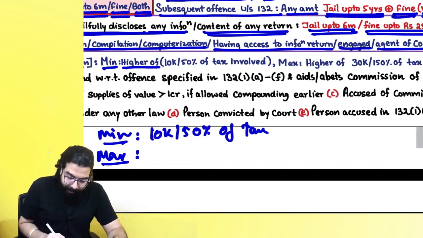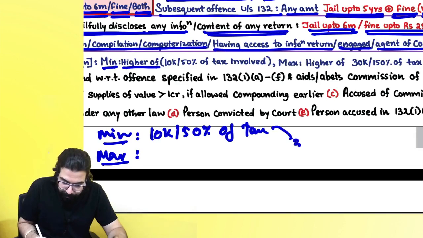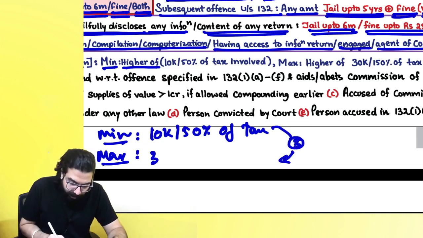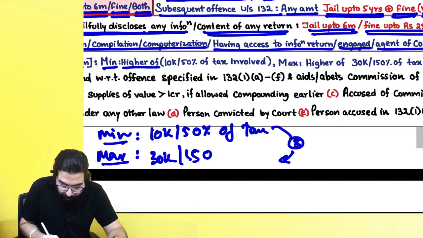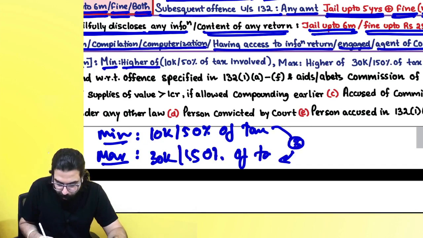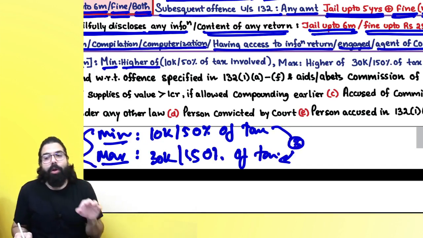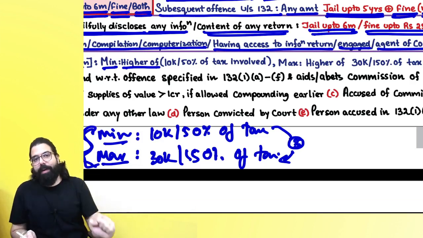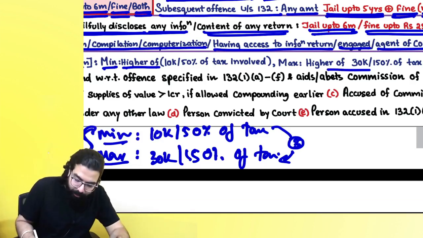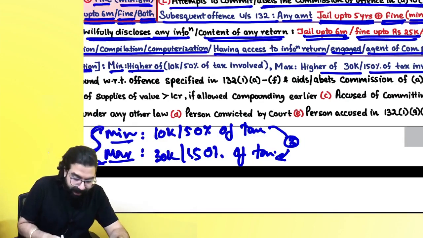And sir, you have to multiply this by 3 and you will get 30,000 or 150% of the tax amount. In between these two, it should be within this range what the officer is charging you as compounding fees, 30,000 or 150% of the tax involved.